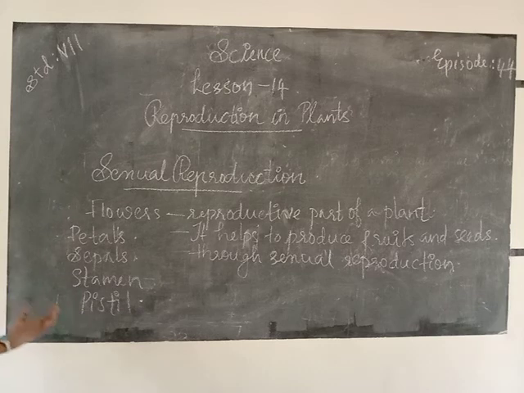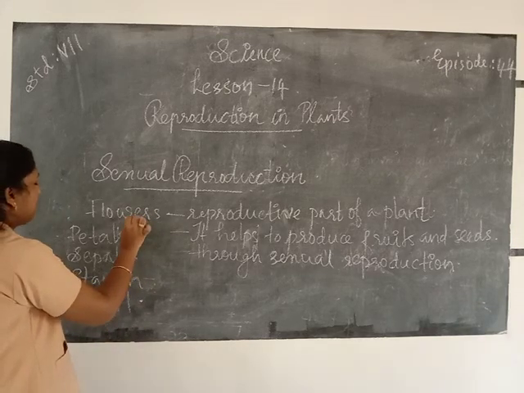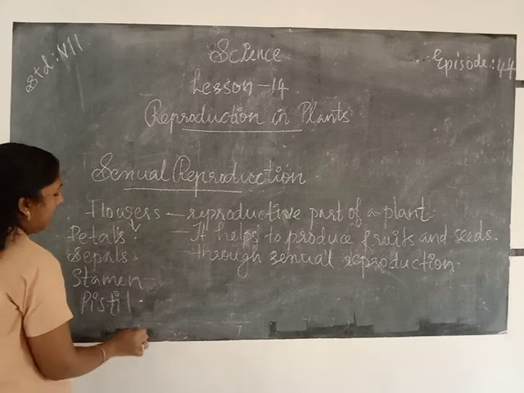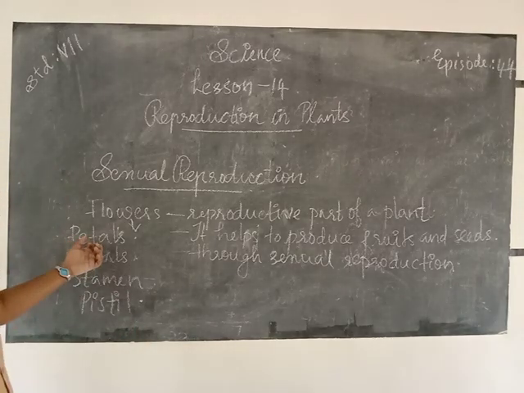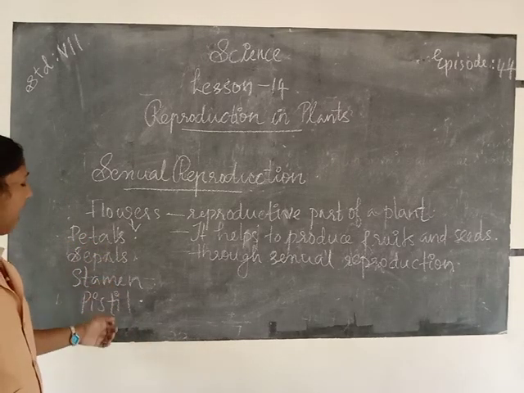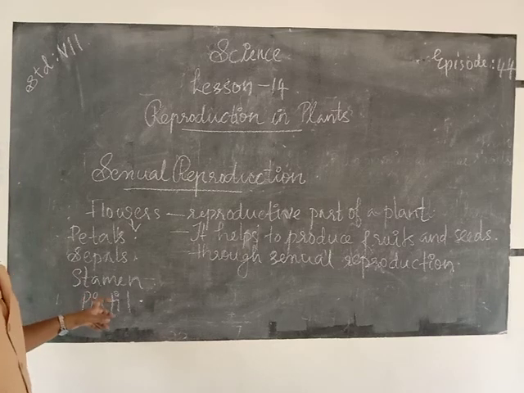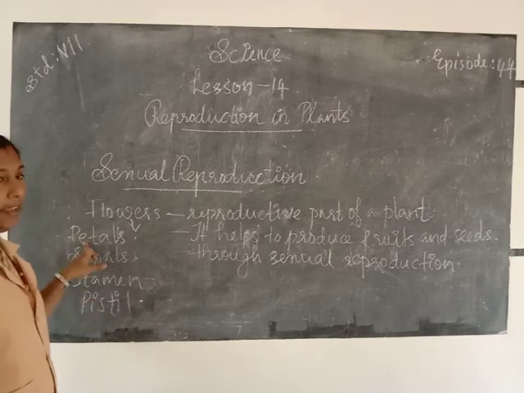Which are the different parts of a flower? Yes, petals, sepals, stamen and pistil. Okay, so these are the different parts of a flower. Then first one, petals.